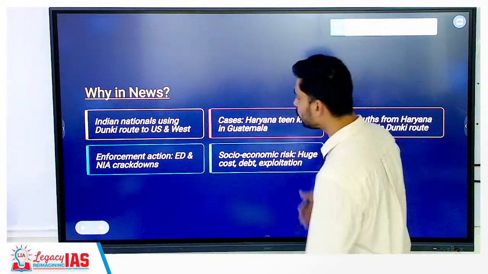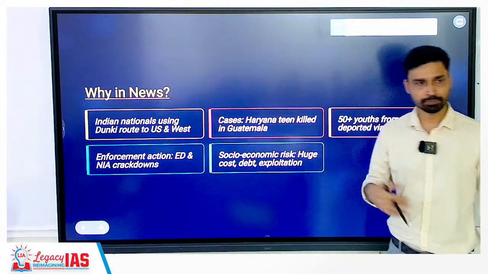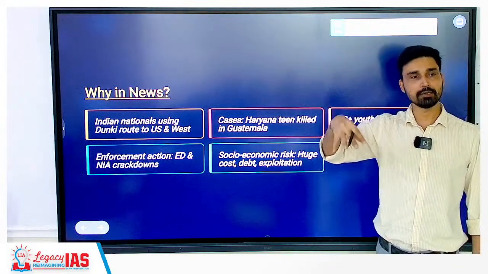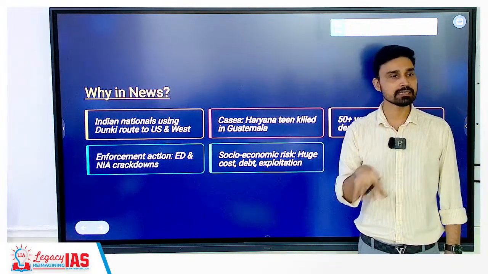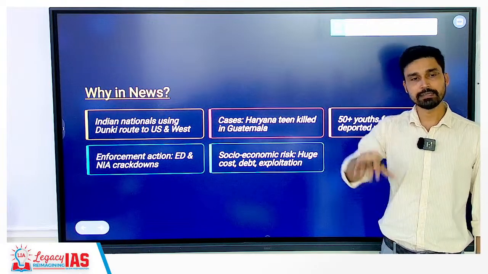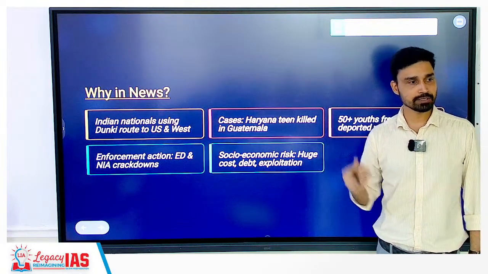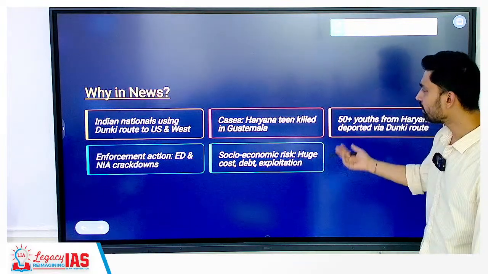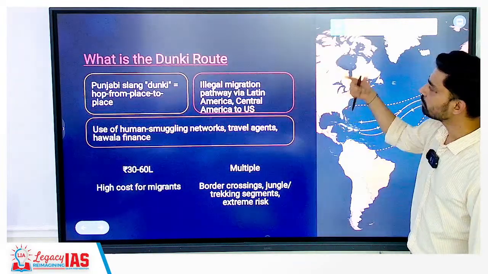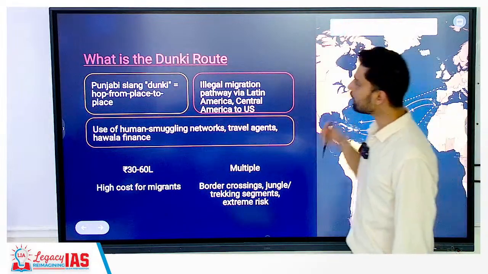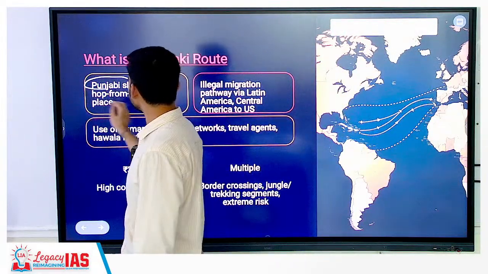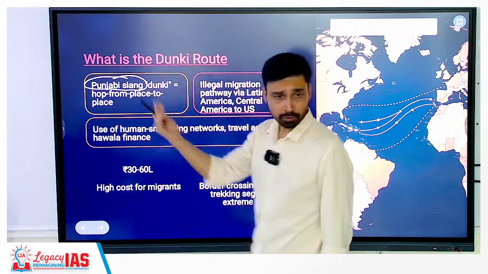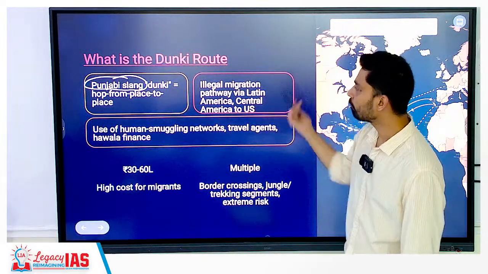The ED and NIA have begun to crack down on those people because they are not going randomly. They are contacting some agents. These agents are based where? In India itself. These agents take lakhs and lakhs of rupees and then send them through their own agents. So the socio-economic risks are huge cost, debt and exploitation. Now this is largely a slang from which language or region? Punjabi slang, donkey hop, from place to place.